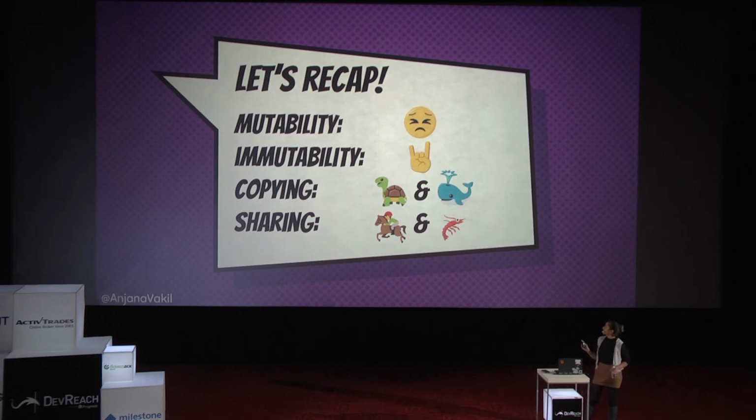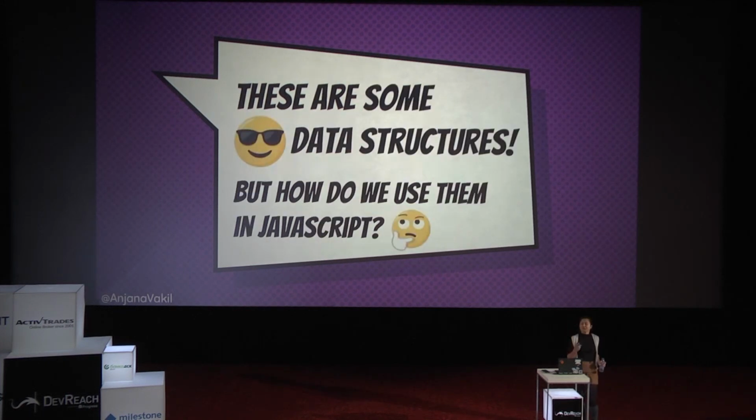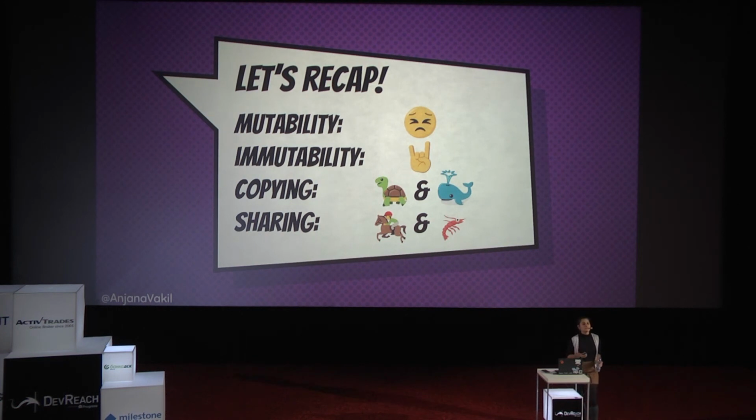To recap, mutability, headacheville, no fun, bugs, mad coworkers, not a good time. Immutability, ooh, spoilers. Immutability rocks, super hard because it saves us from all of that. However, dealing with immutable data naively by copying, not amazing because it's really slow, it takes up a lot of space. Using trees with structural sharing, aka persistent data structures, gives us much faster and much more space efficient operations on this immutable data. So, huzzah!